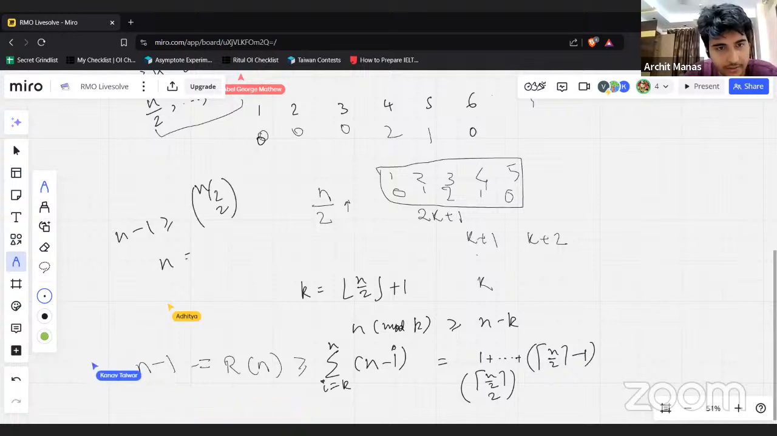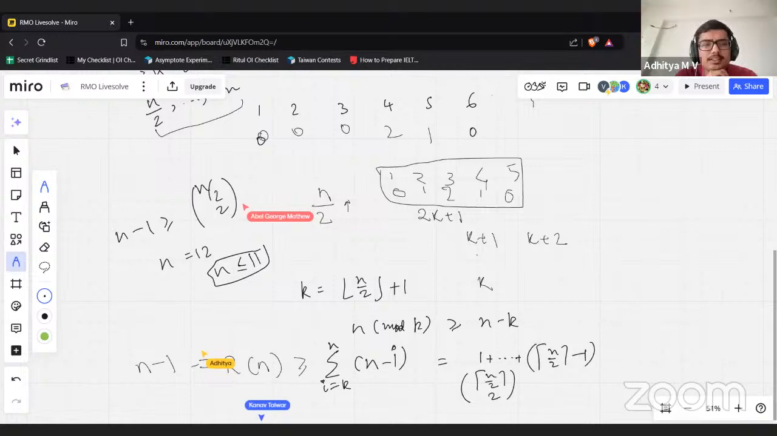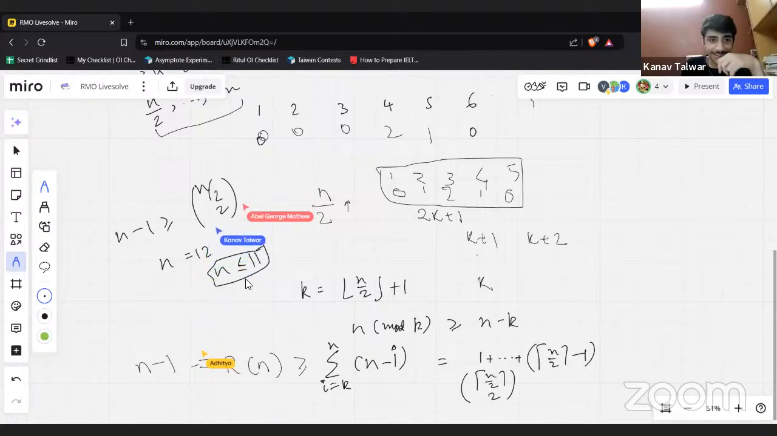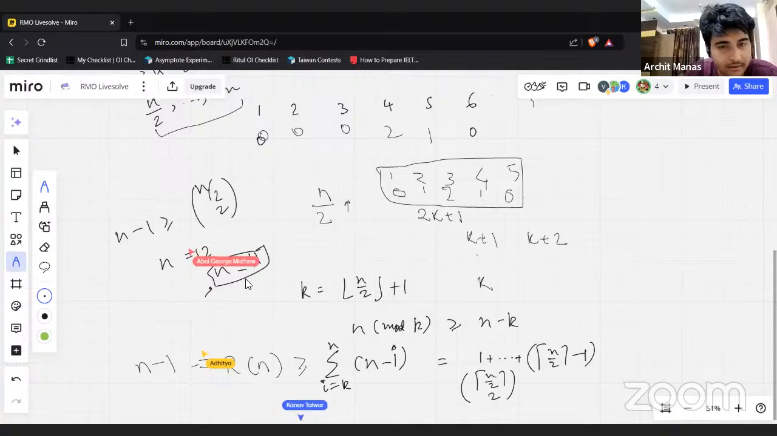And I think for n equal to 12, this fails, right? n can't be 12, at most 11. It doesn't fail for 12. 6 choose 2 is 15, so it fails. Okay, so we need to check at most 11, since it fails for the smaller numbers.